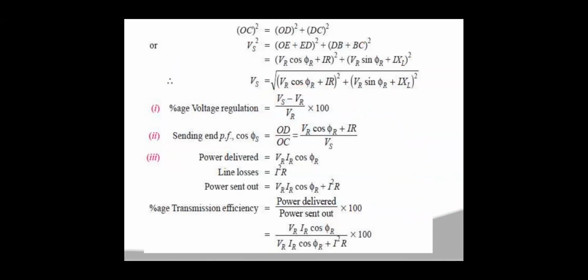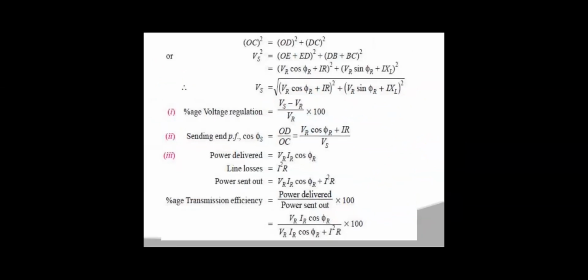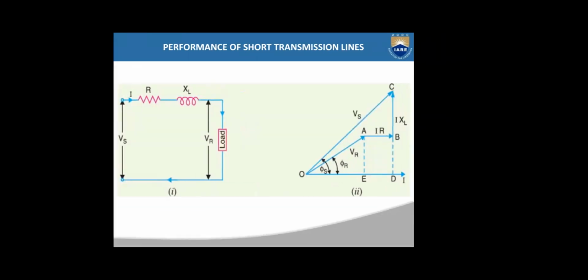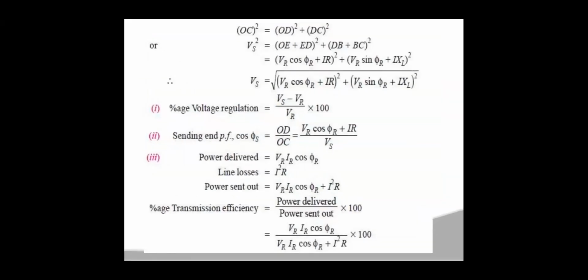Right. So sending end power factor cos phi s is equal to... From the vector diagram, this phi s is the angle between VS and I. So now you have to consider this right-angled triangle. From this, cos phi s is equal to adjacent side by hypotenuse. That means OD by OC. OC is VS and OD is VR cos phi r plus IR. So OD by OC, where OD is VR cos phi r plus IR and OC is VS. This is the equation for calculating the sending end power factor.